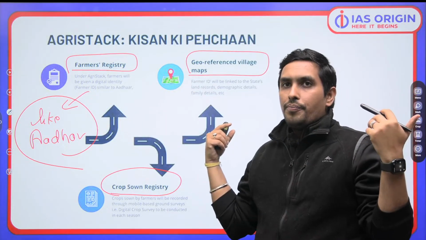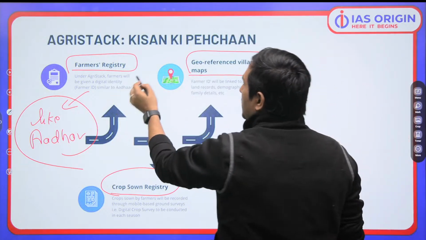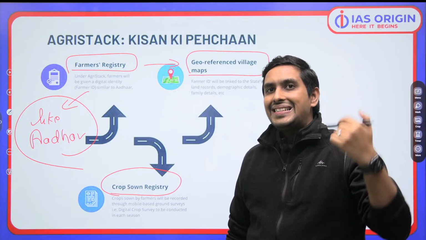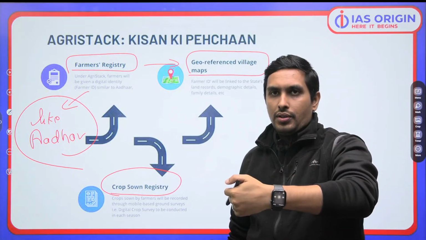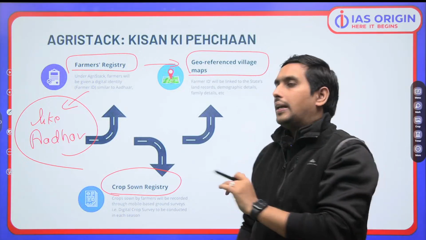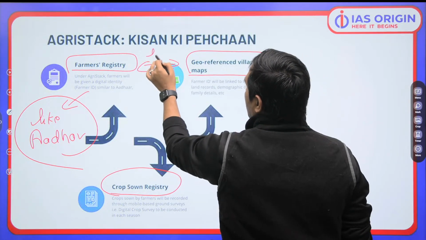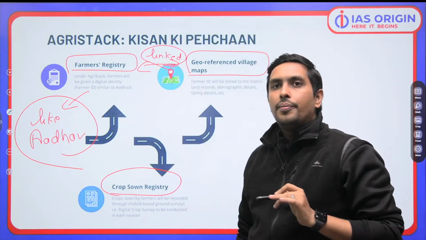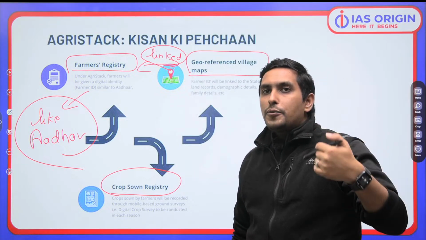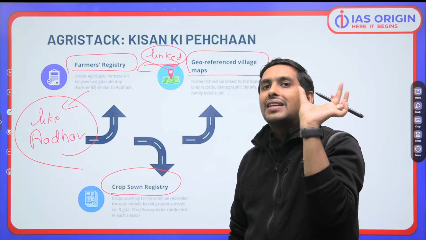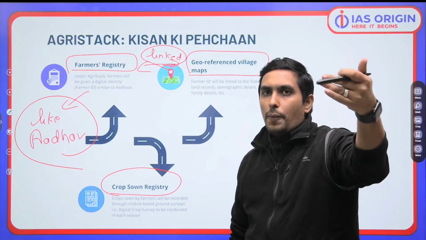Geo-reference is what? Farmer ID. Now this particular ID is going to be linked to the state's land records. Okay. So ultimately, family details, everything is going to be linked. So we are going to link the farmer registry to the state's land records, and crops sown by the farmers are going to be recorded through mobile-based ground survey software. Crop sown registry basically.